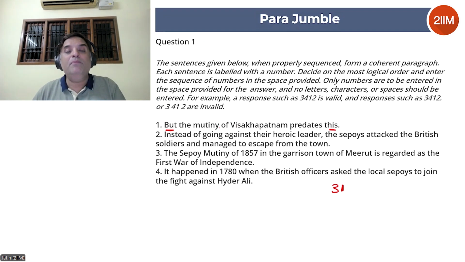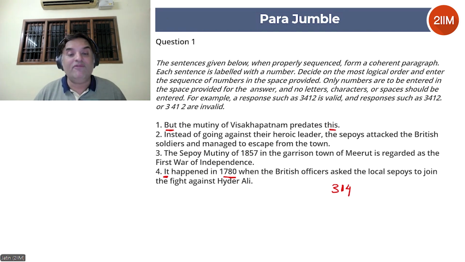Okay, let's continue. But the mutiny of Visakhapatnam predates this. Now 4 says it happened in 1780 when the British officers asked the local sepoys to join the fight against Hyder Ali. This makes complete sense. Because if we're saying the mutiny of Visakhapatnam predates 1857, it has to be an earlier date. So here the it is referring to mutiny of Visakhapatnam. So 3-1-4 is a good sequence.